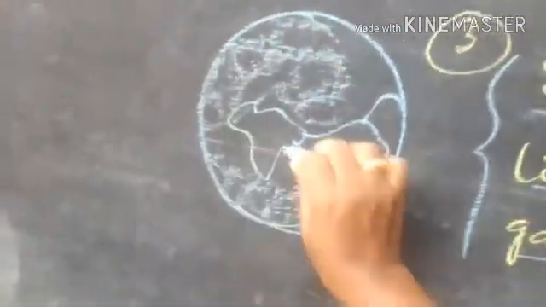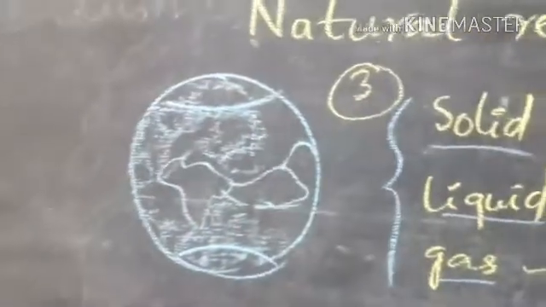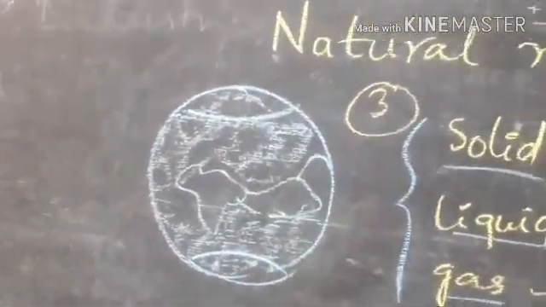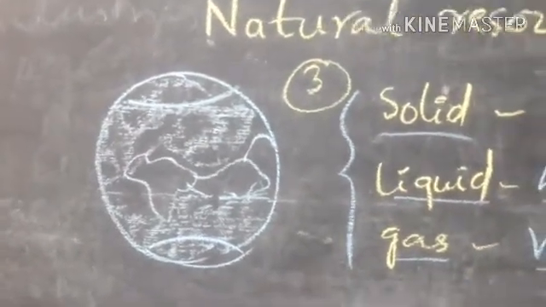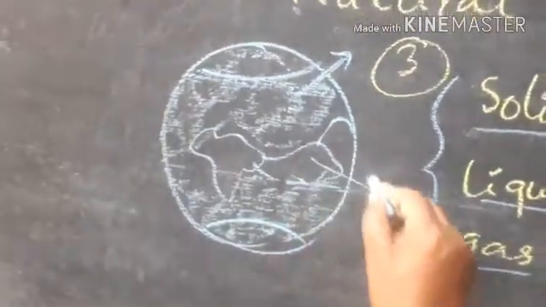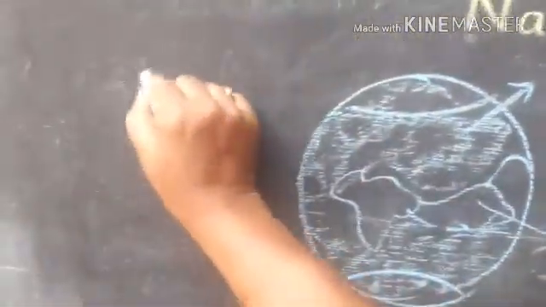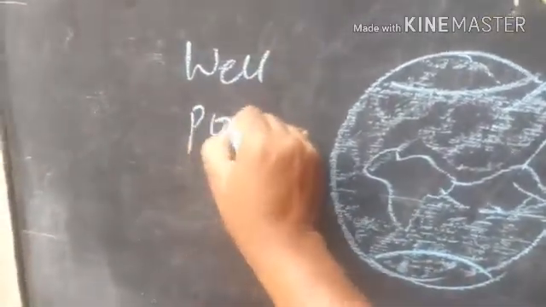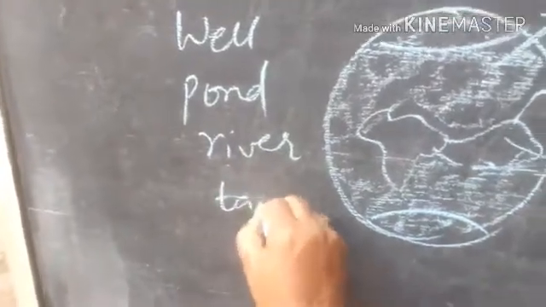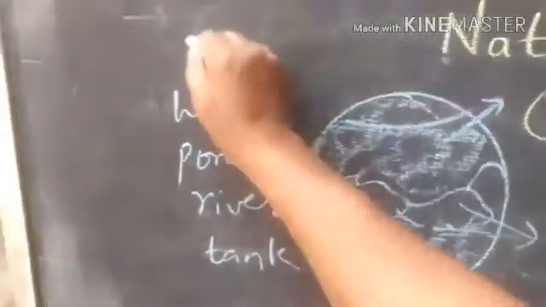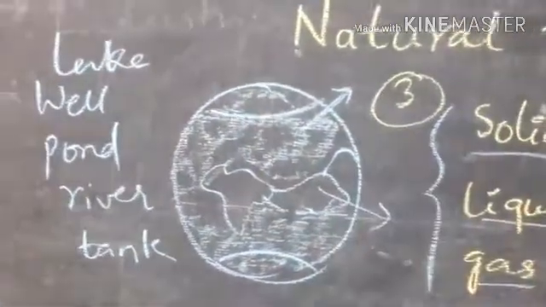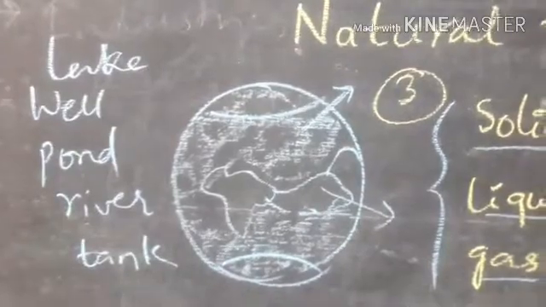Right? So on the earth, 2/3 of the earth is filled with water, and the remaining is land. Maximum of the earth is filled with water. This water is of two types: salt water and fresh water. Salt water is present in sea and ocean, and fresh water is present in well, pond, river, tank, lake. All these are freshwater sources, whereas saltwater sources are sea and ocean.